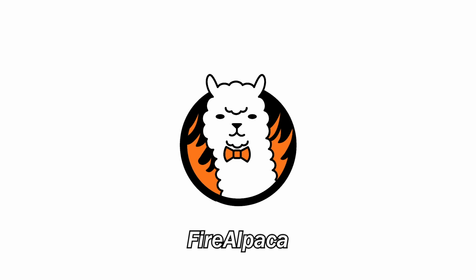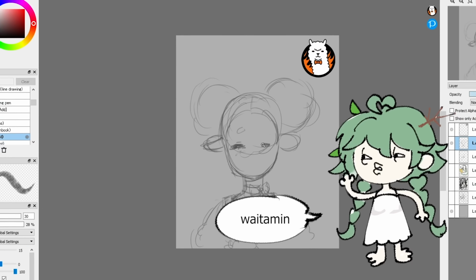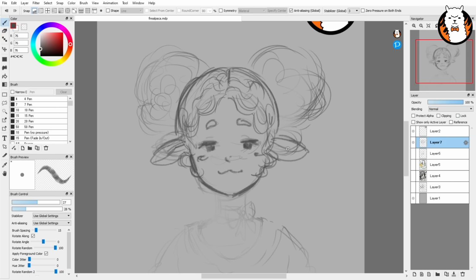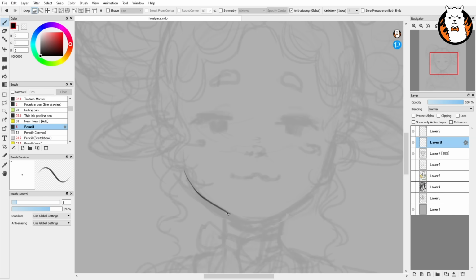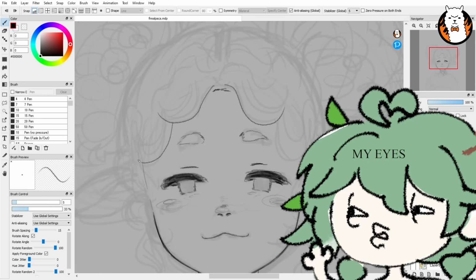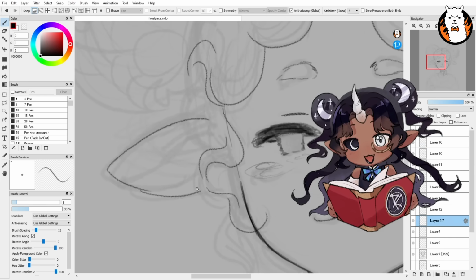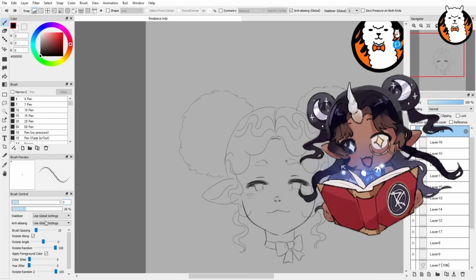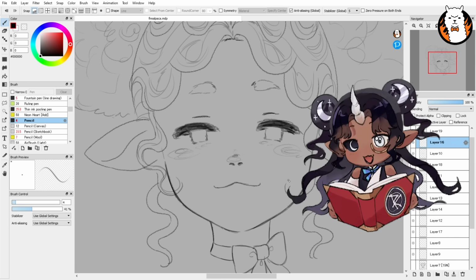The last PC app we have is Fire Alpaca. Wait, this looks like Medibang. Actually, I can say with certainty this is pretty much the same app. The only difference is the light interface, which is already hurting my eyes. Apparently, Fire Alpaca has an animation function. Unfortunately, I won't be trying it out, but it's there.